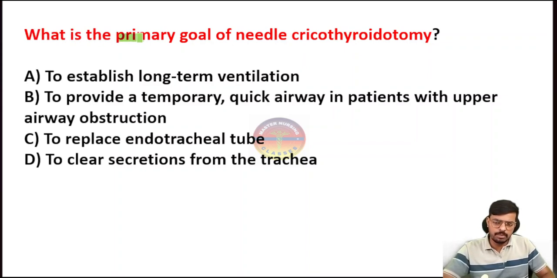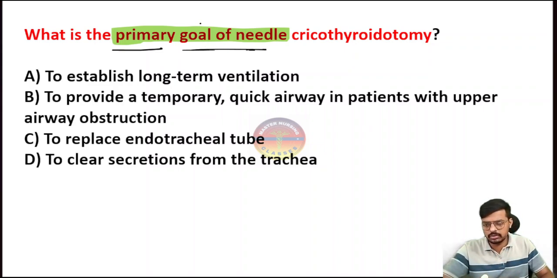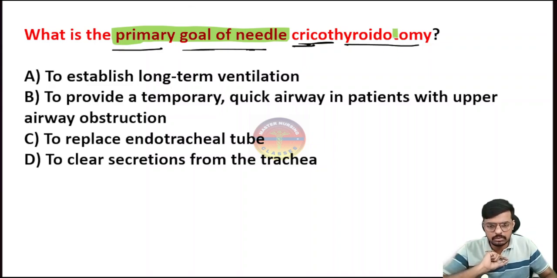Then comes the next question: what is the primary goal of needle cricothyroidotomy? It is a temporary method of opening the airway directly through the trachea. Crico means on the cricoid membrane, thyroid means above the thyroid cartilage and below the cricoid cartilage. Here is the cricothyroid membrane where I am creating the opening. That is the otomy. What is the meaning of otomy? Otomy means open. Ectomy means cut and remove.